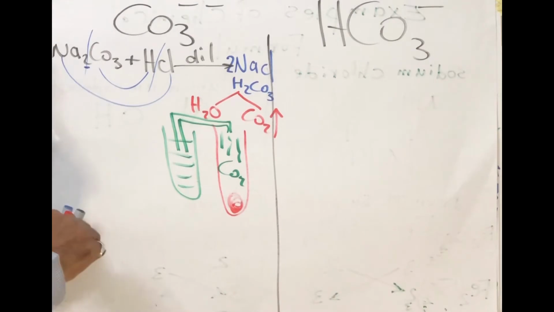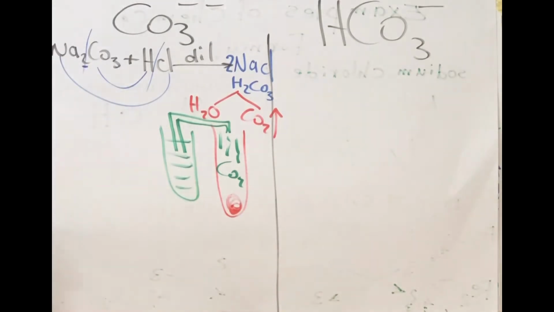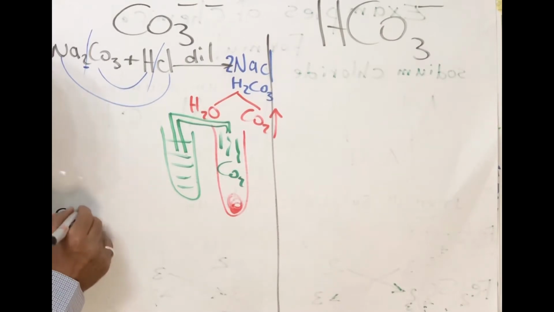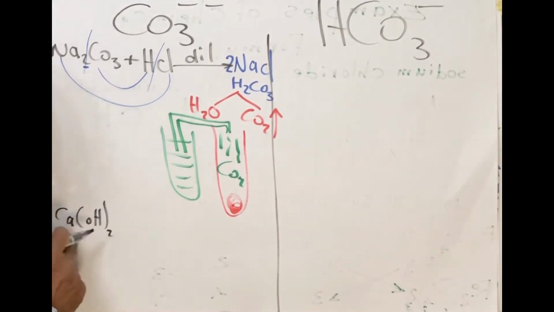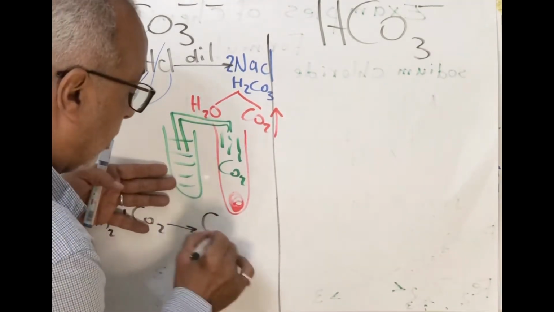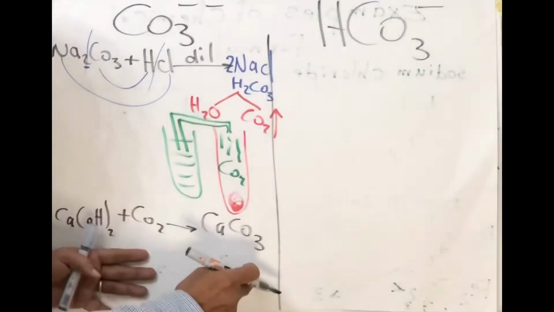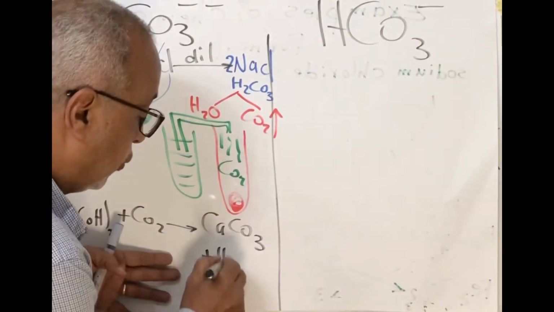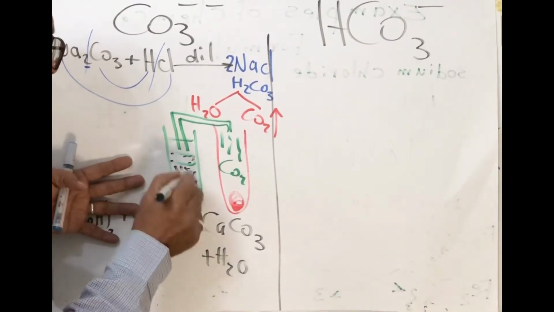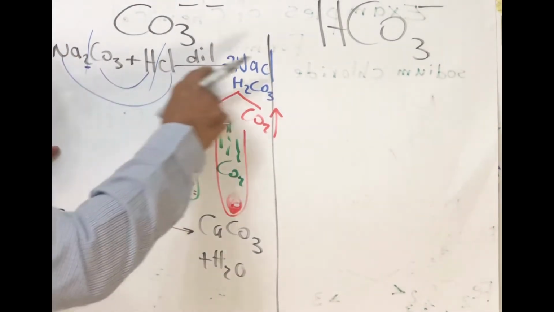What happens during passing carbon dioxide through clear lime water? Calcium hydroxide, Ca(OH)2, plus carbon dioxide will form calcium carbonate, CaCO3. CaCO3 is an insoluble salt in water, so it appears as turbidity, changing clear lime water into milky. This is the first experiment and the main experiment for the group.